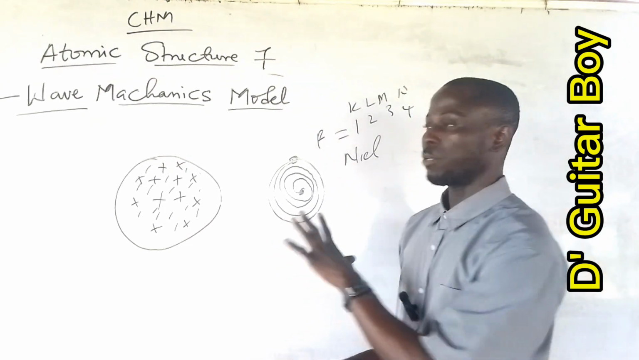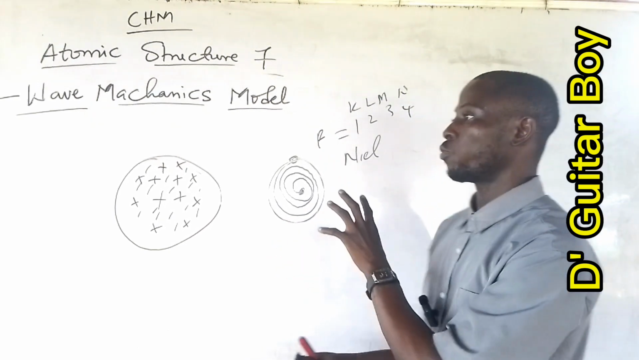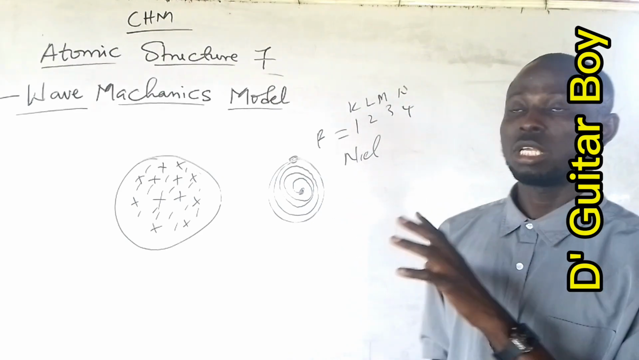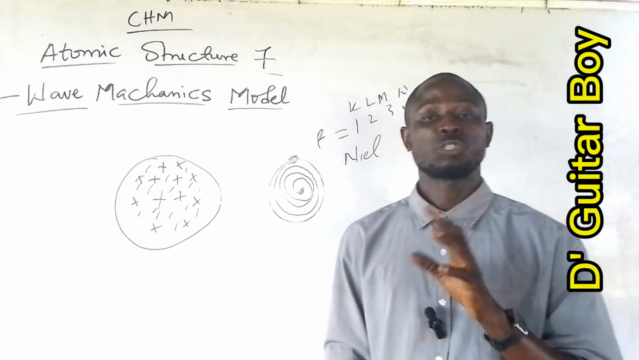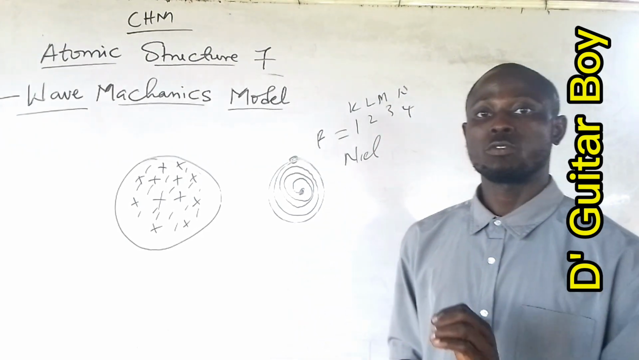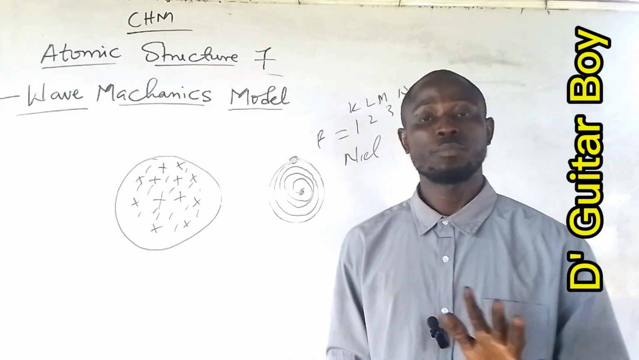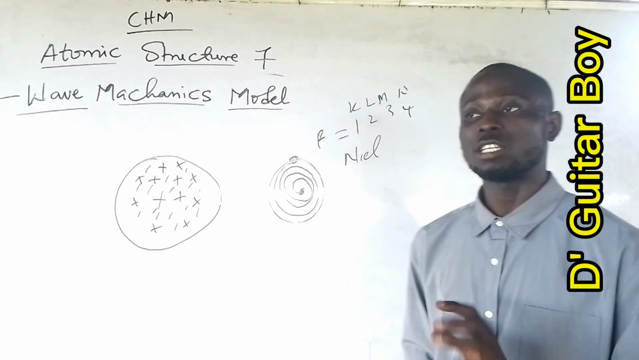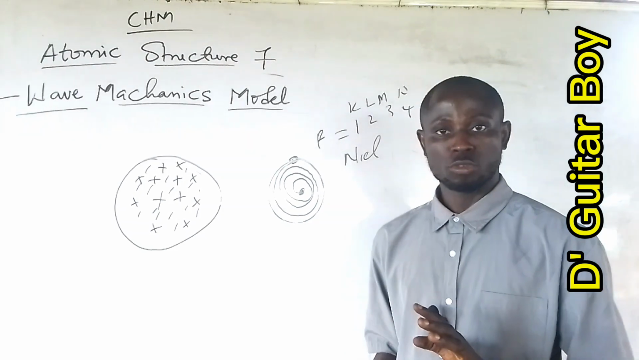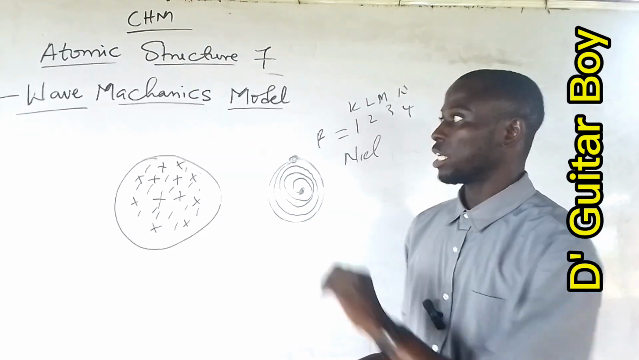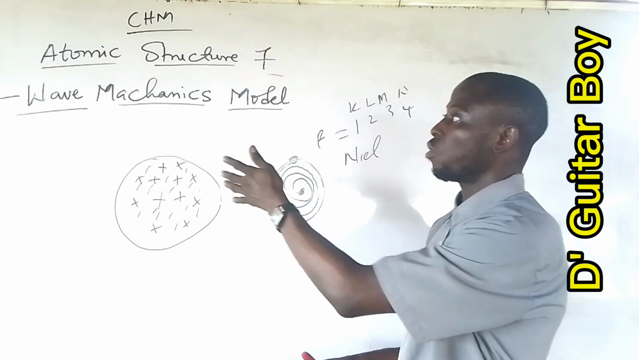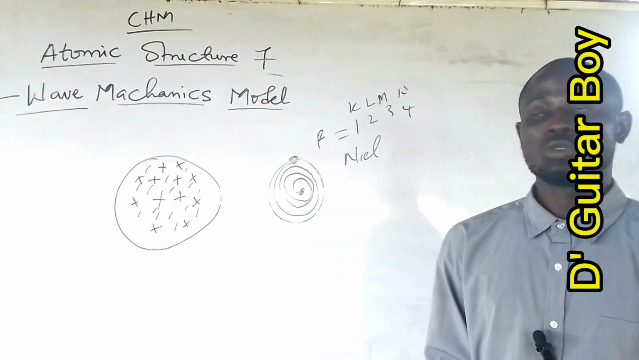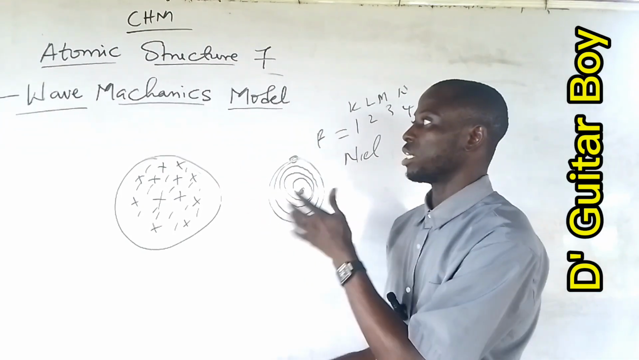This particular work of Bohr was able to explain the spectral line of the hydrogen atom, being the simplest atom. It was not able to explain the spectral lines of other complex atoms. Hence the introduction of the wave mechanics model. So that was when the wave mechanics model came into play.